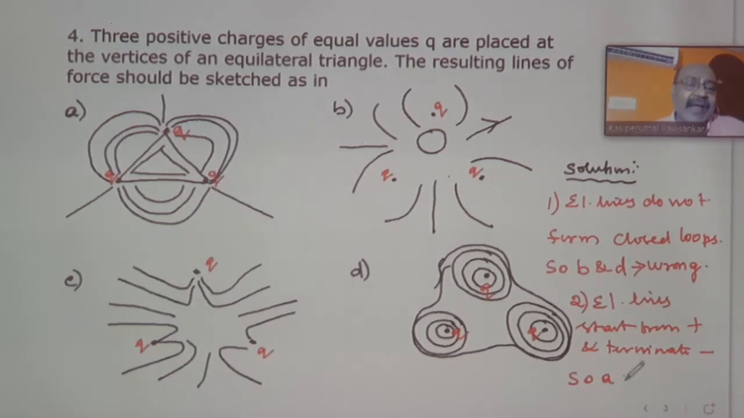So A is wrong. We have proved that A is wrong, B is wrong and D is wrong. So what will be the answer? The answer is C. Option C is considered to be the answer.